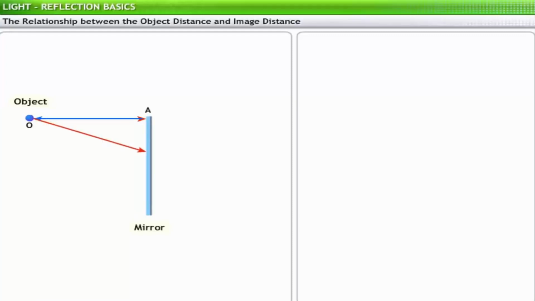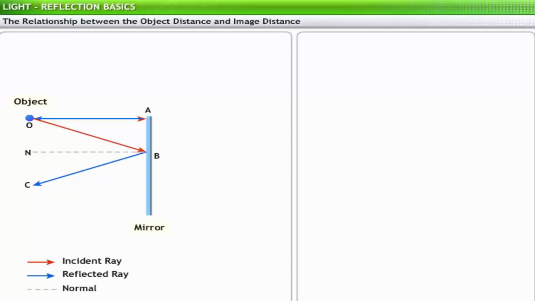However, the second ray, which is incident at point B, is reflected along BC. This ray obeys the law of reflection such that N is the normal as shown. The reflected rays AO and BC, being divergent, when extended beyond the mirror, meet at O dash to form the image.